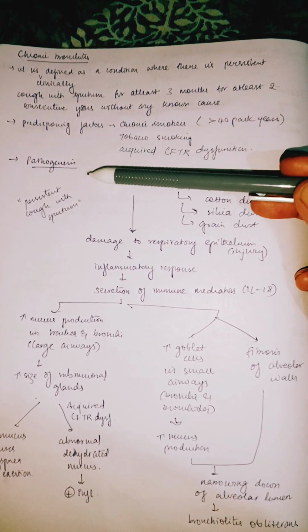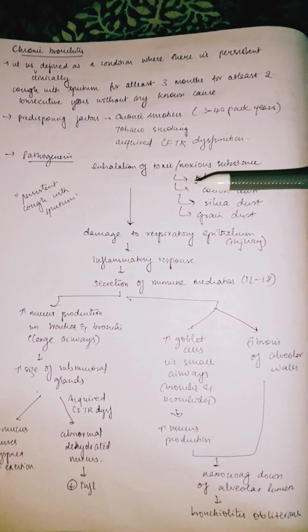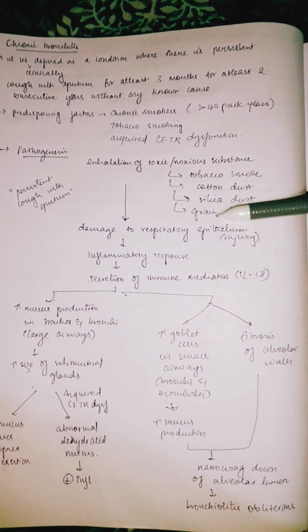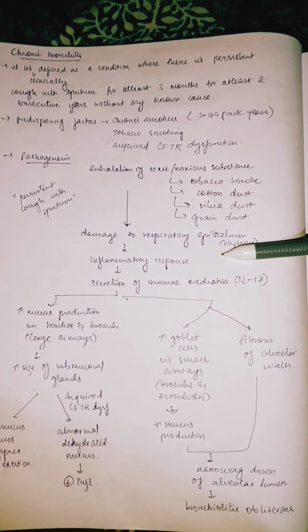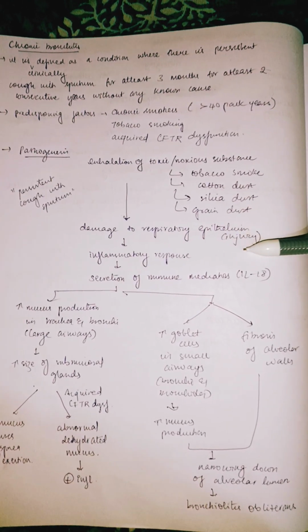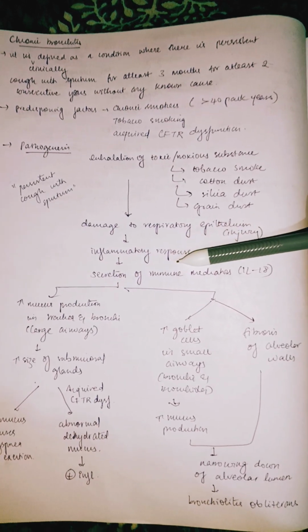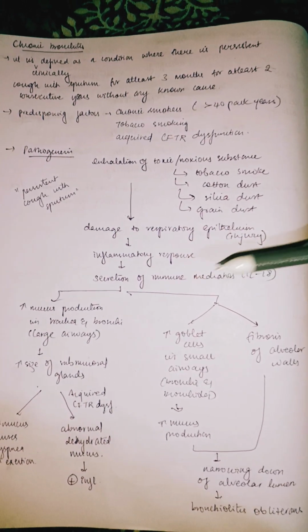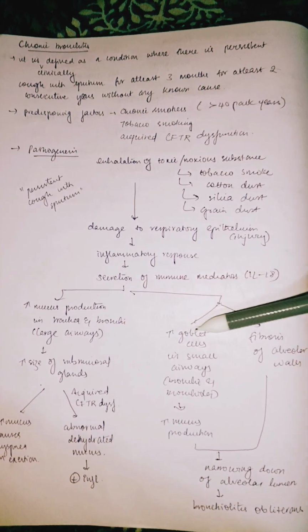So let us know about the pathogenesis of chronic bronchitis. First, when you inhale toxic or noxious substances such as those listed over here, that can damage your respiratory epithelium. Then that causes injury to the lung, so you get an inflammatory response. The inflammatory response causes secretion of some immune mediators, and then it basically leads to two responses.